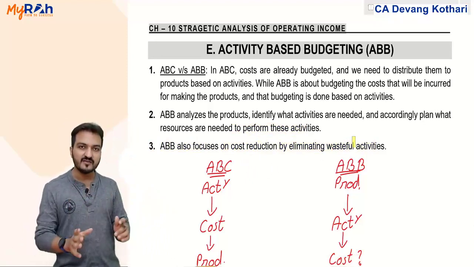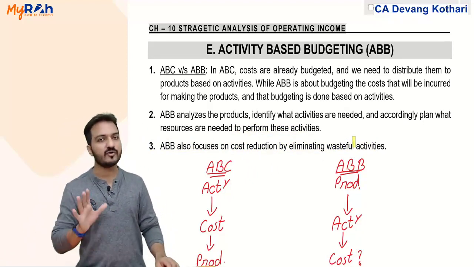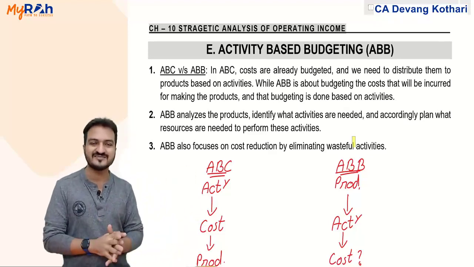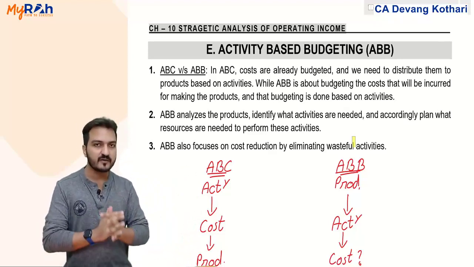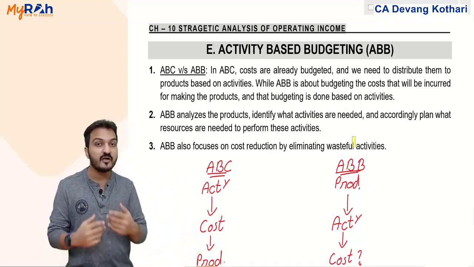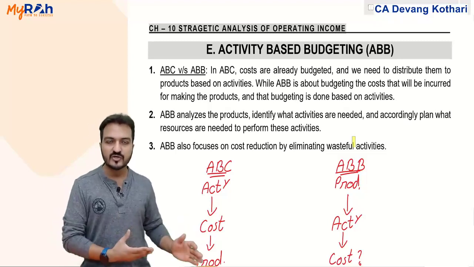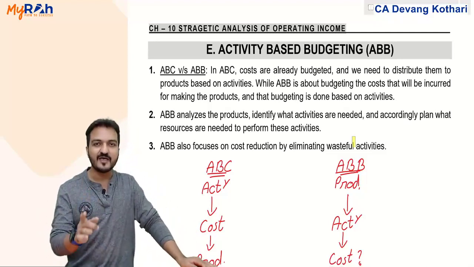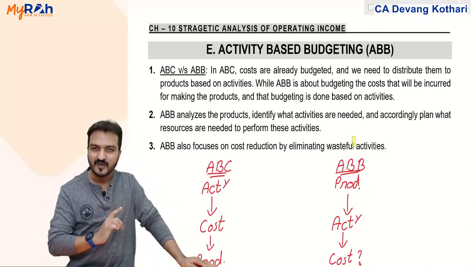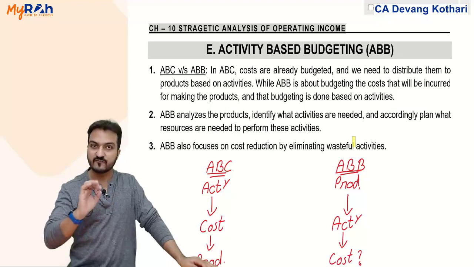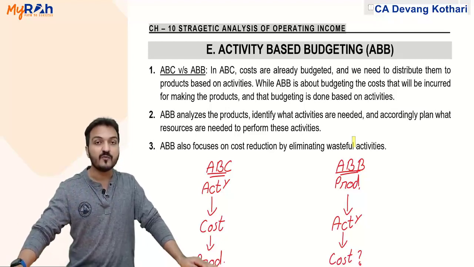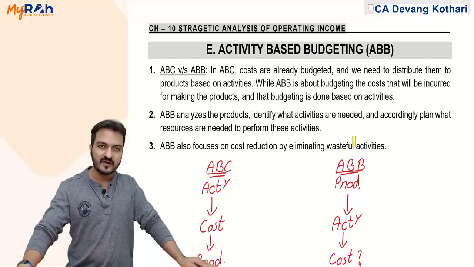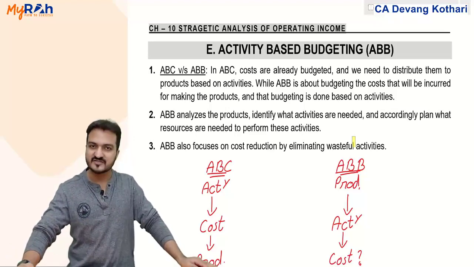Like I said, in this chapter I have mainly revised only theory, and anyway the summary notes are very short, almost only 3 or 4 pages. The main part in this chapter is not the calculation, because calculation-wise every question is just a question of activity based costing, which you have done at your CA Intermediate level. I presume you remember activity based costing from CA Intermediate. What is the main part in this chapter is your analysis. Done. For analysis, please refer to the classwork questions that we have done.